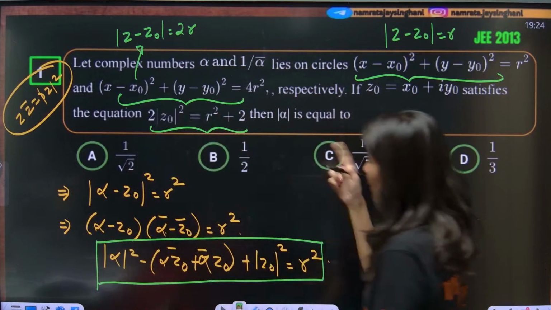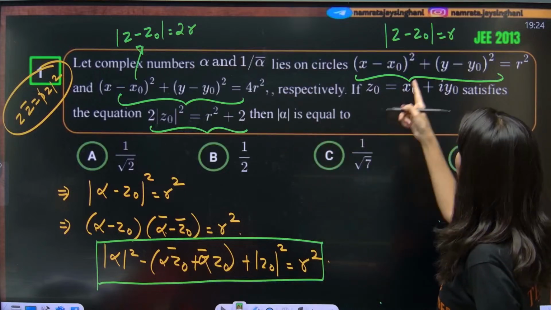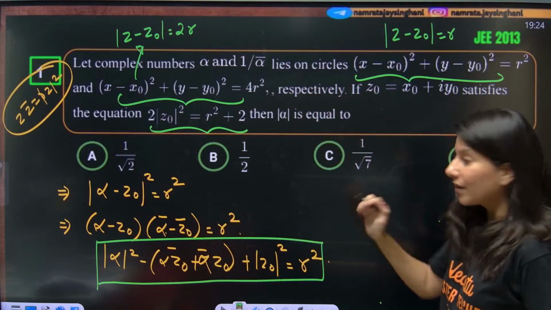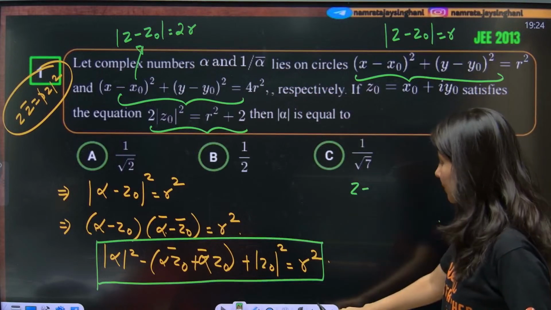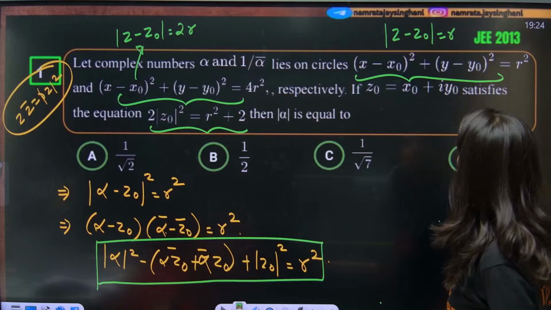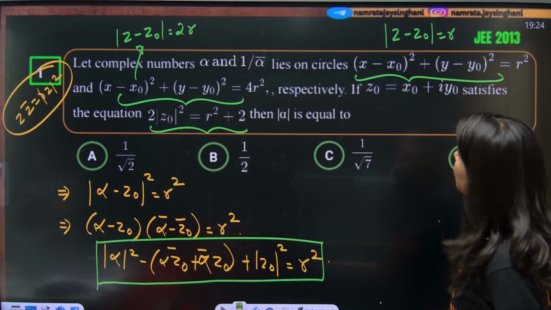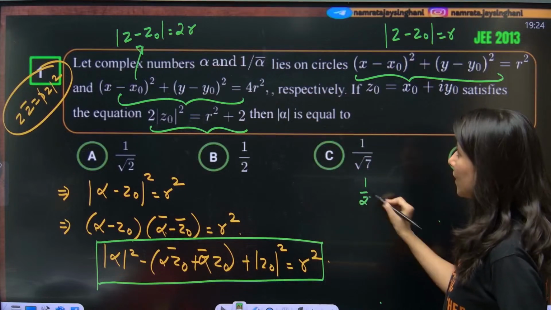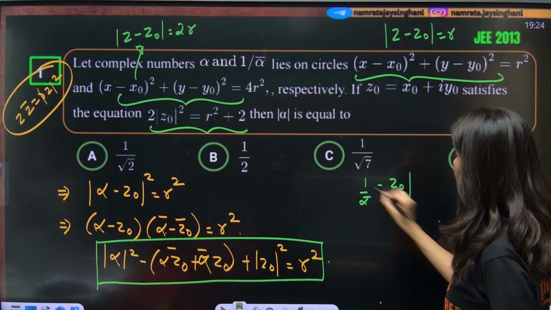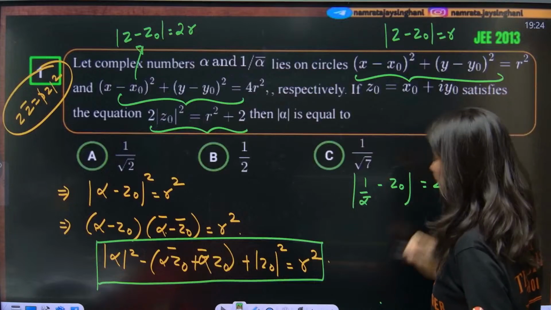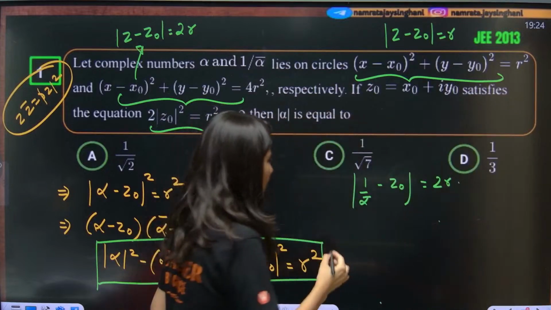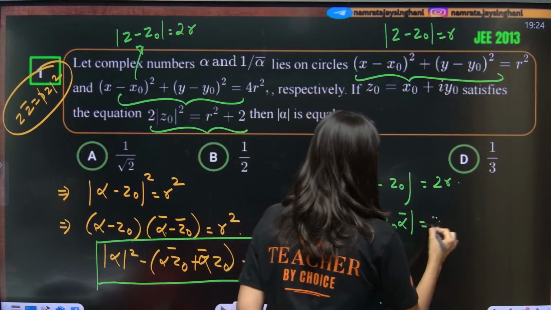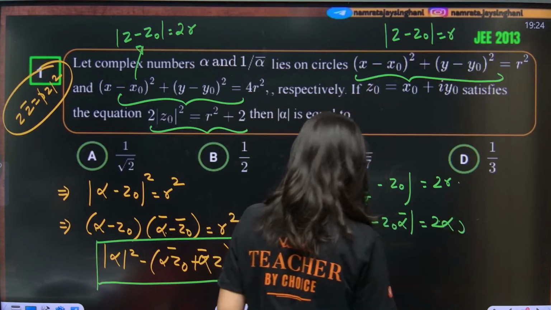Now for the second equation, we are going to do a similar thing, which is mod of z minus z naught is equal to 2r. So if you put 1 by alpha bar minus z naught is equal to 2r, this is going to give you 1 minus z naught alpha bar is equal to 2r mod alpha bar.